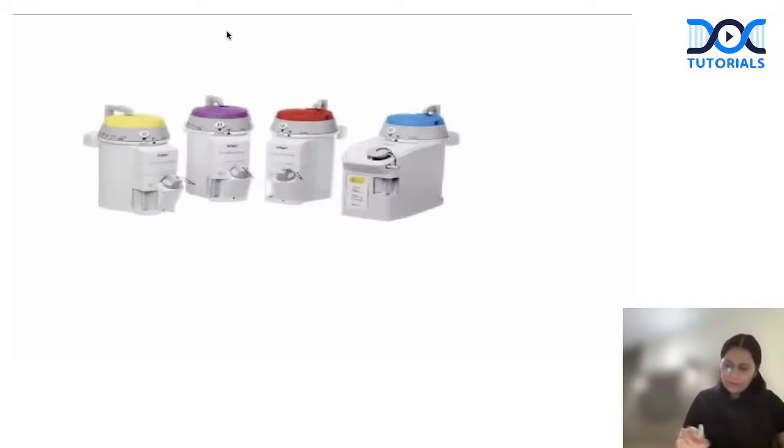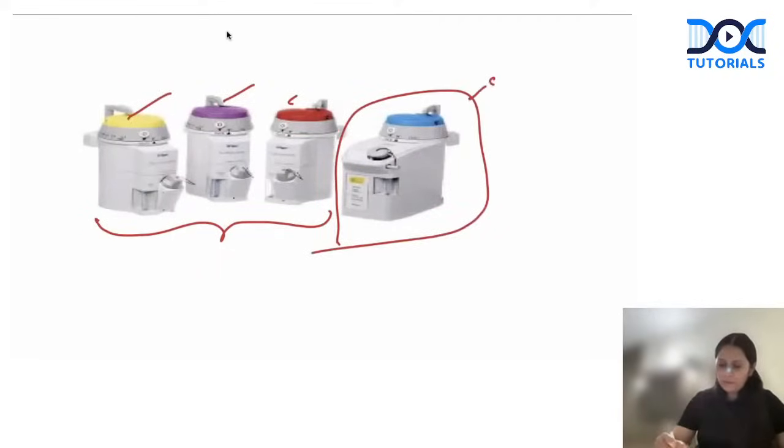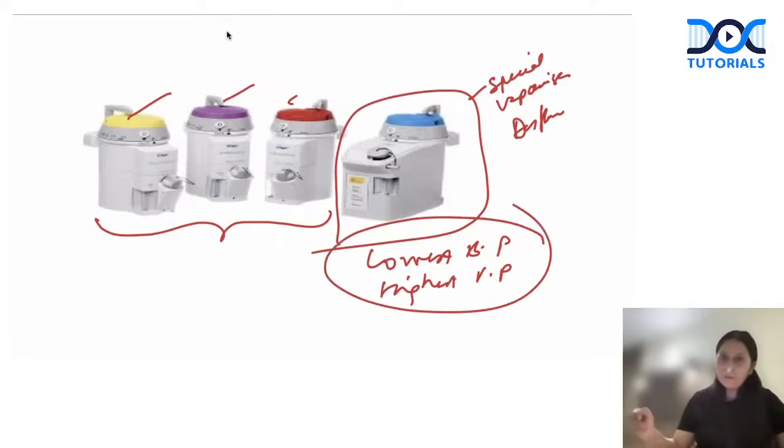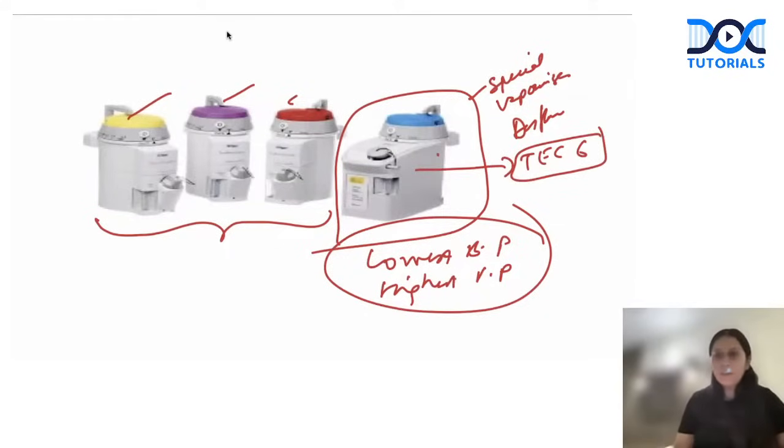So these are the vaporizers for the different inhalational agents. The first three vaporizers are similar except for different color coding, and this is the special vaporizer of desflurane. Why do we need this special desflurane vaporizer? Because it has the lowest boiling point and highest vapor pressure, so it needs a special vaporizer. This is a Tec 6 vaporizer. The other agents have the same kind of vaporizer, right?